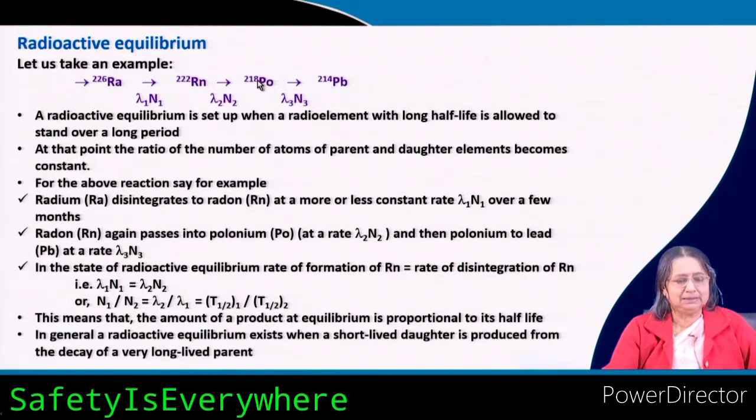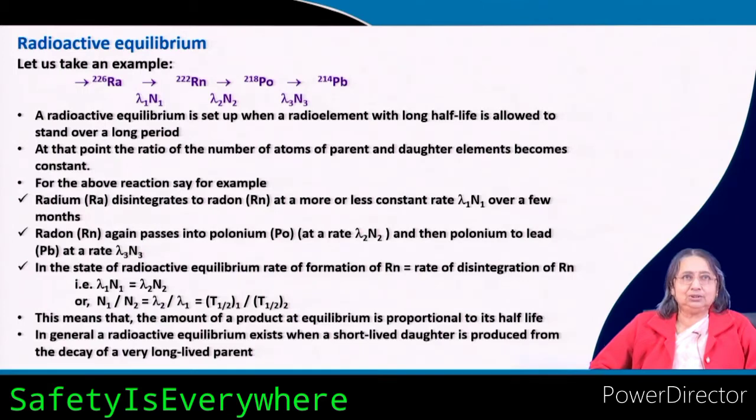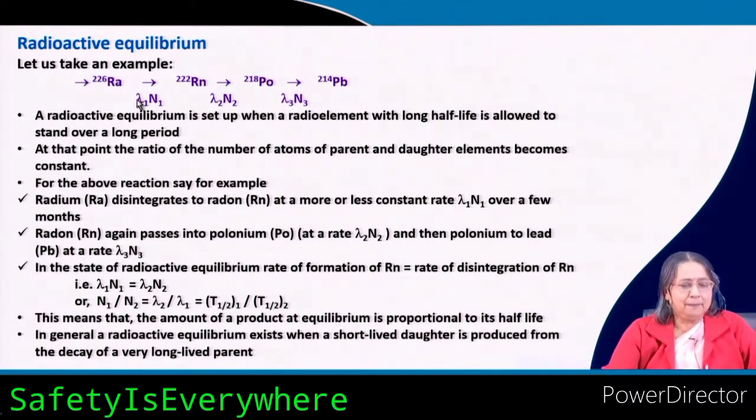So, another 4 mass is reduced, then here another 4 mass is reduced. So, it is a chain type of reaction, radium to radon to polonium to lead, this is the end product. Now, the rate, minus dC/dt is equal to k into C, we have seen for first order. Here, for this conversion it is lambda 1 N1, for this conversion the rate is lambda 2 N2, for this conversion lambda 3 N3.